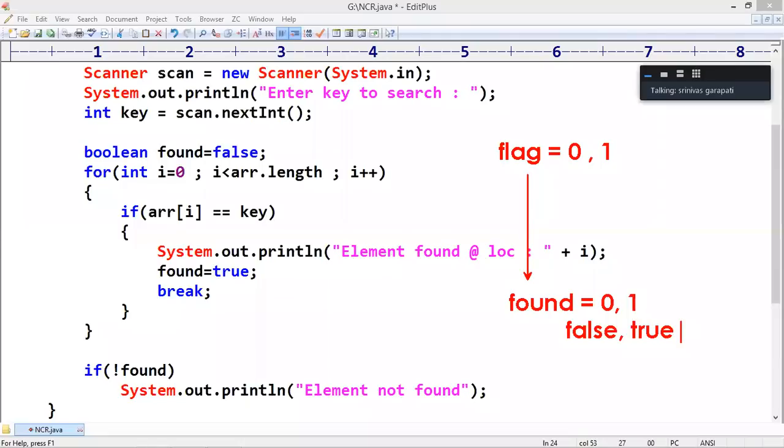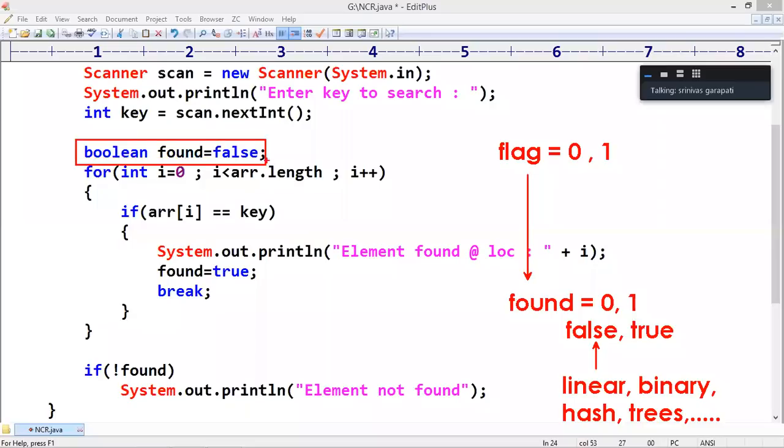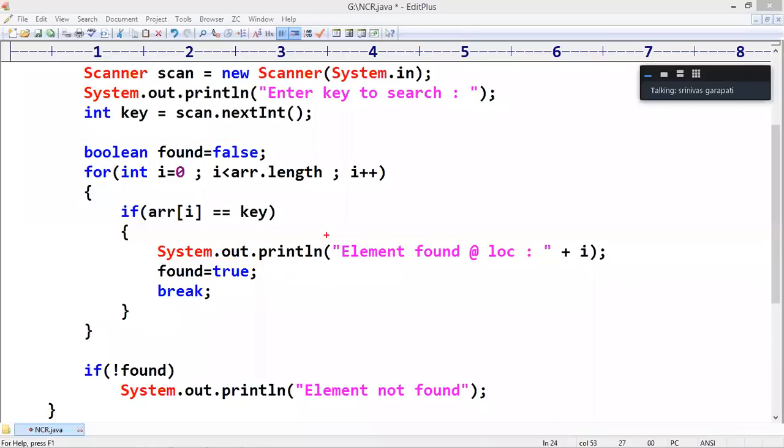In every searching algorithm, not only linear search, whether binary search, hash search, or any other, suppose in trees we are searching, in graphs we are searching, these found true, found false concepts are compulsory everywhere. It's a global concept. Keep it in mind. Sometimes they will use found and sometimes they will use a flag. That's it.